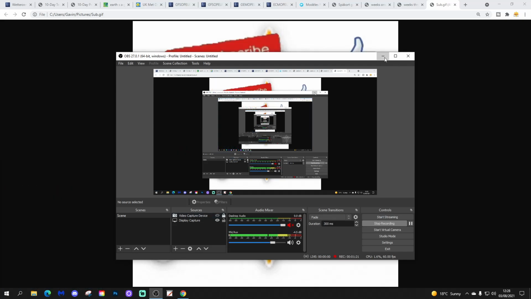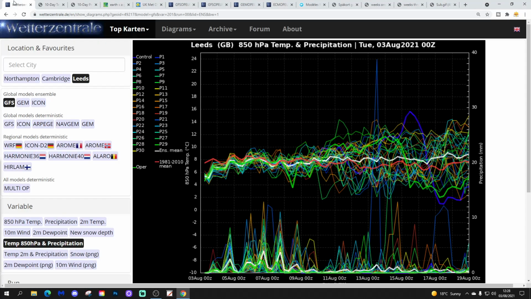Right, let's start with webcam then. We'll have a look at some data. So we're going to start off with the GFS upper air temperature and precipitation ensembles.